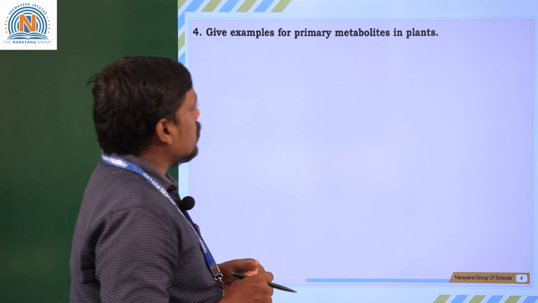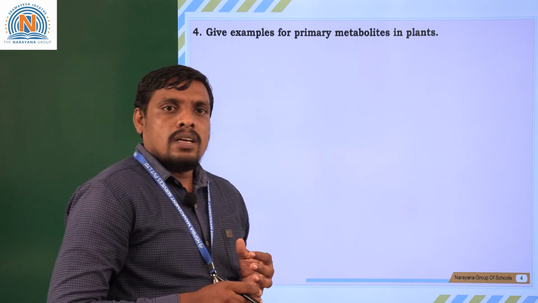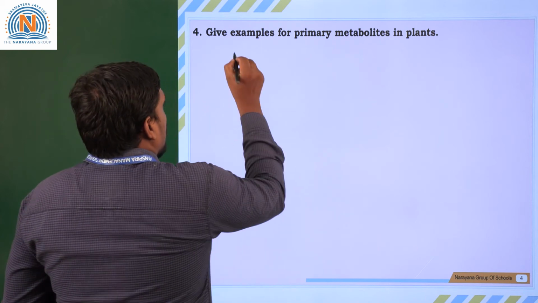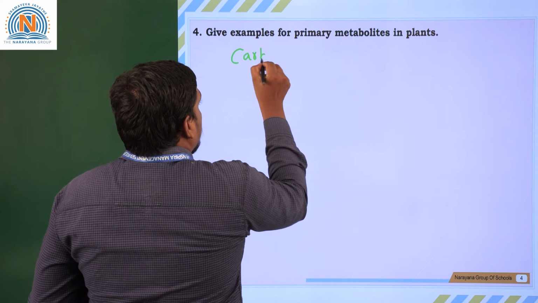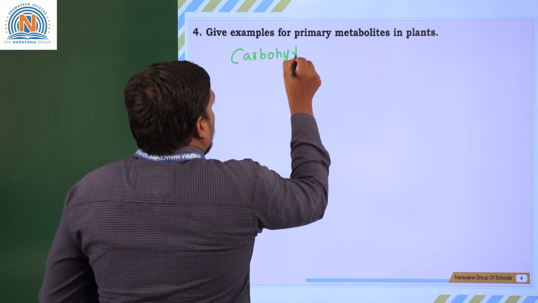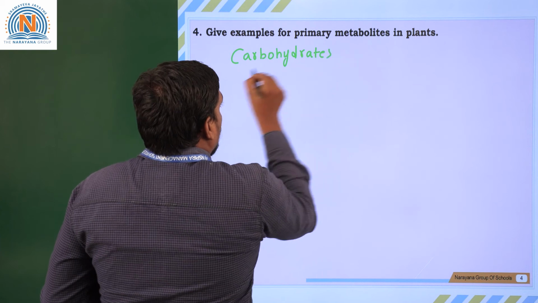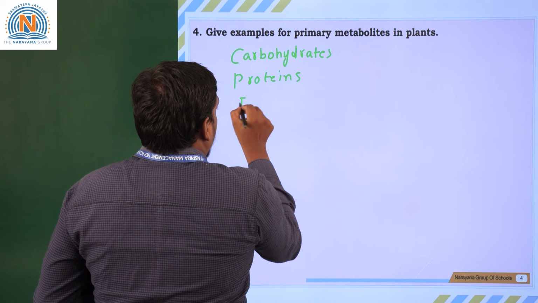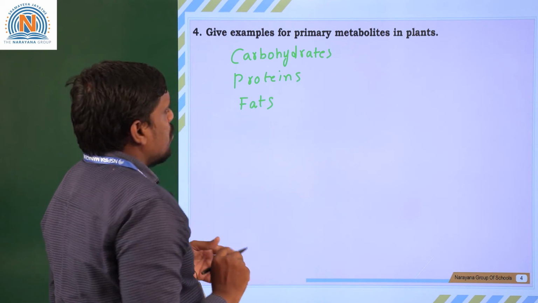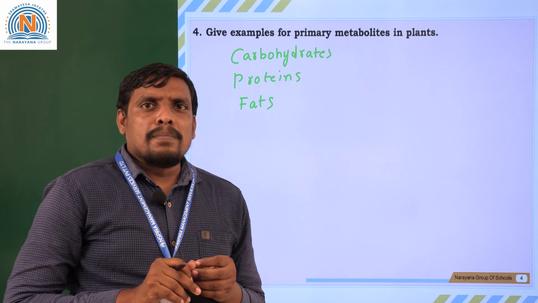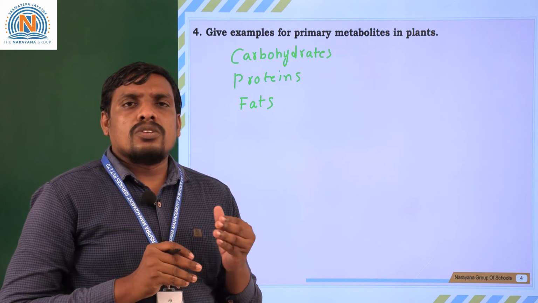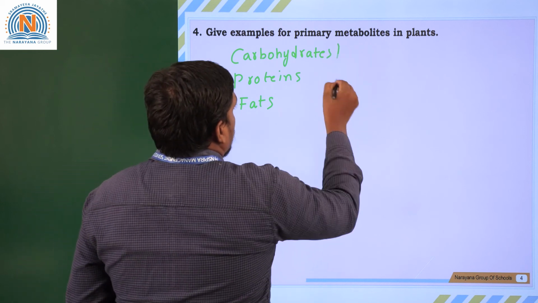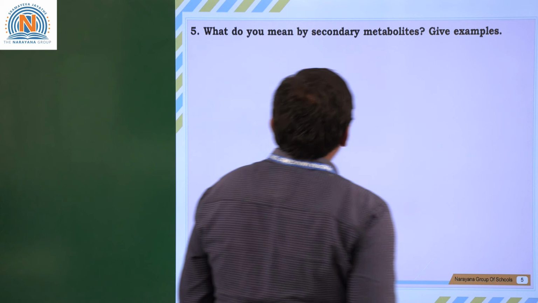Next question, give examples for primary metabolites in plants. The primary metabolites are carbohydrates, proteins, and fats, generally called primary metabolites. What do you mean by primary metabolites? Components which are useful for plant growth and development are called primary metabolites. These are considered as primary metabolites.